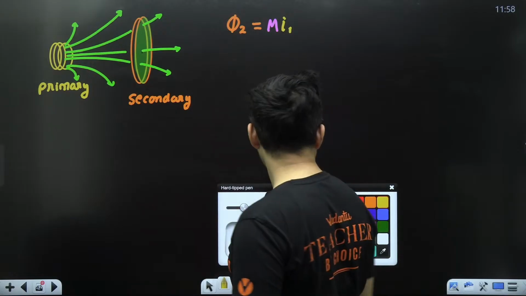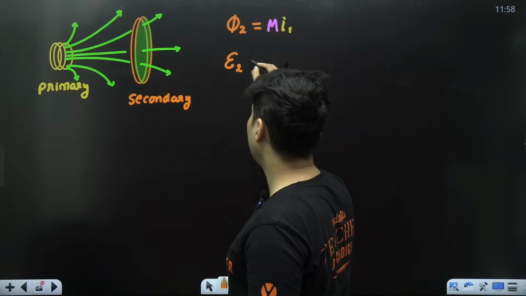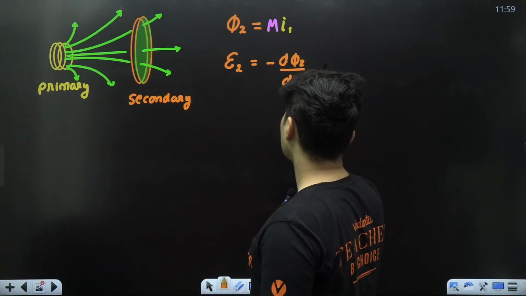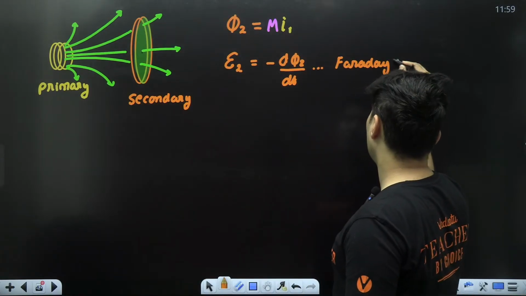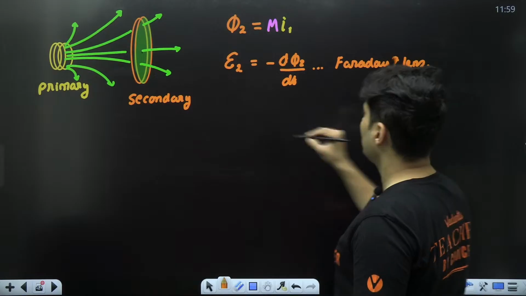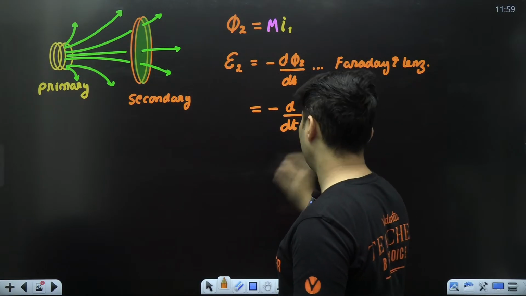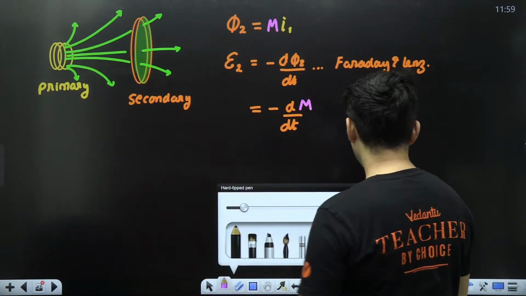If I differentiate the left-hand side and find the EMF in the secondary coil, which is minus d phi2 by dt, as per Faraday and Lenz, then this will become minus the derivative of M times that particular current.